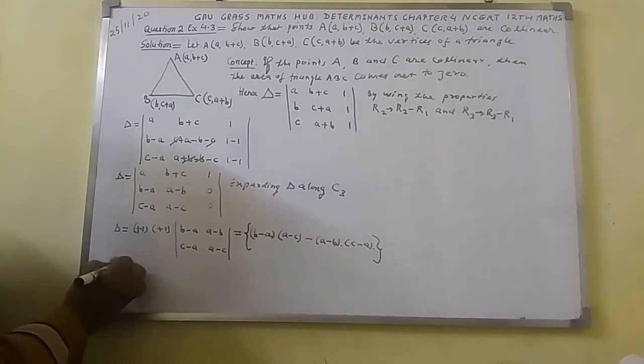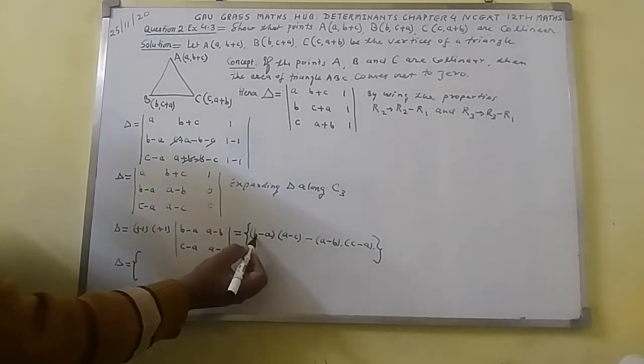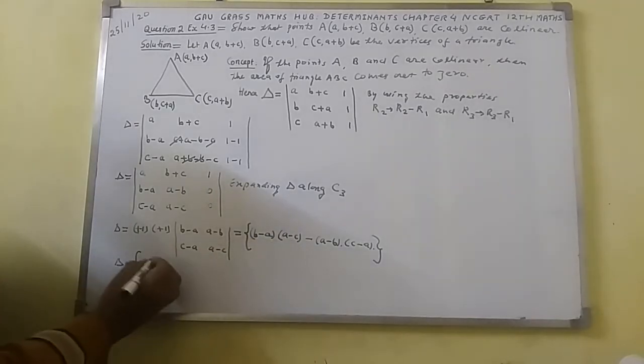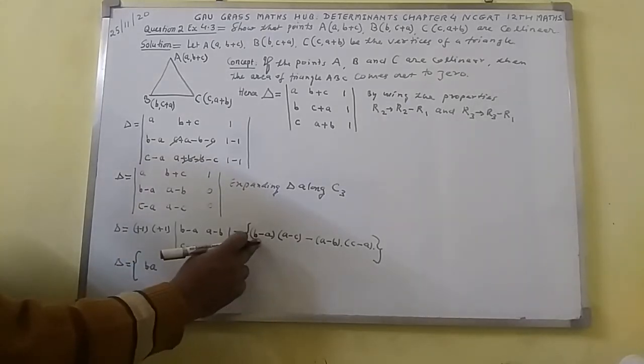Now find the value of det here. Here I shall write det equal to, opening of braces I shall do here. Now b will multiply to a. Here you will get ba, and this a will multiply to b.